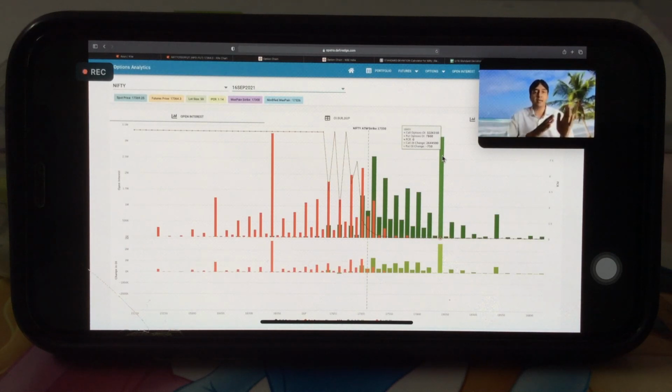Similarly, 1.8 is strong support, but if we are getting 3 PCR, then that is a stronger support. So as the PCR of an individual strike increases, the support grows stronger. As the PCR of an individual strike decreases, the resistance goes stronger. Clear? Any confusion in this?